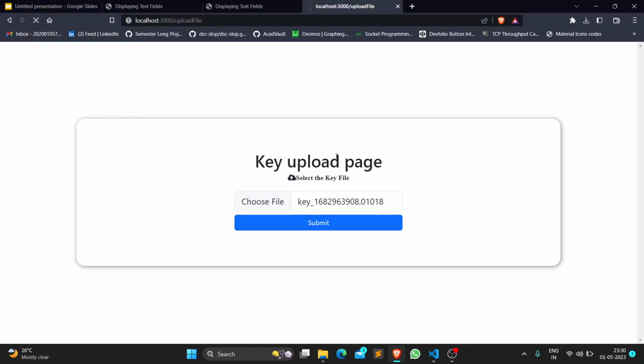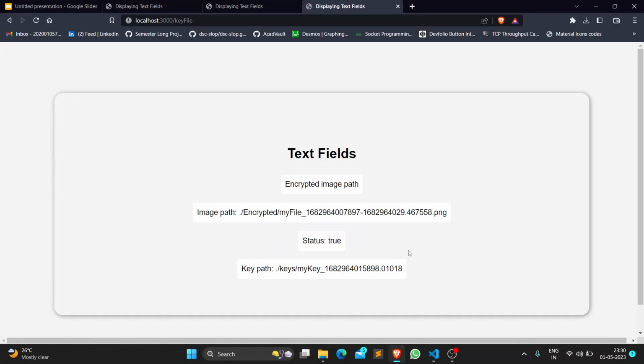The system we are using provides added benefits over AES like increased randomness, protection against side-channel analysis, and high complexity of differential analysis attacks. The decryption process stays the same for the image. As you can see, the output screen shows the path of the encrypted image, the status, and the key file generated or used.